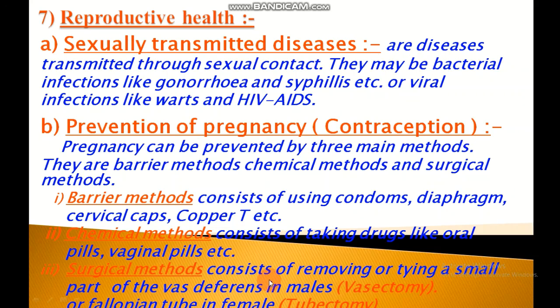The surgical process carried out in males is called vasectomy. In females, a small portion of oviduct is removed by surgical operation and the cut ends are tied. This prevents the ovum from entering into the oviduct. The surgical procedure carried out in females is called tubectomy.